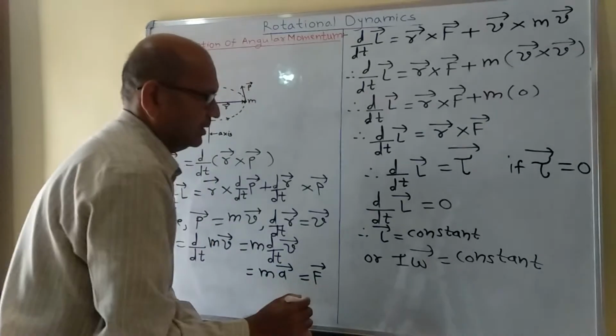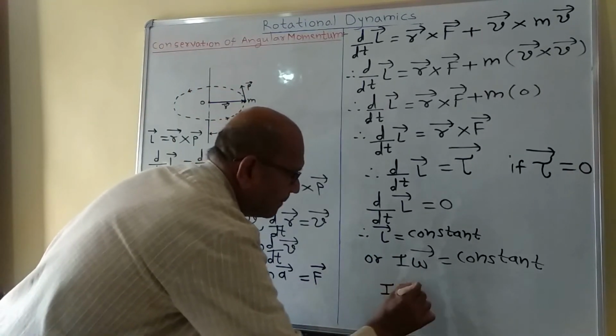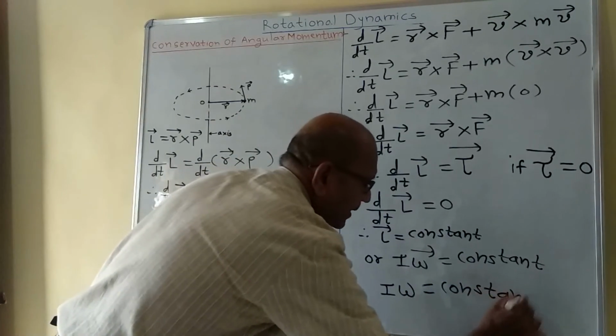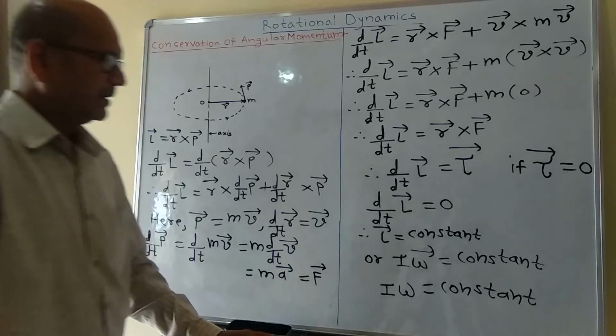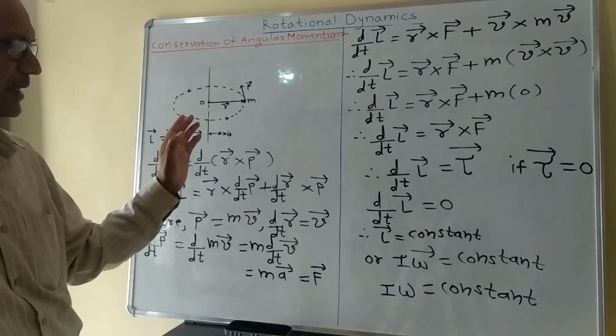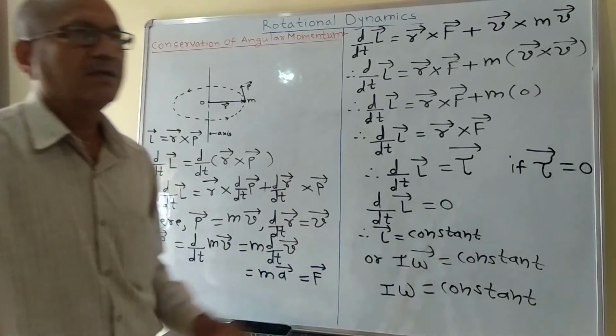In magnitude, this product I omega is equal to constant, and thus if no external torque acts on a rotating body, then angular momentum remains constant.